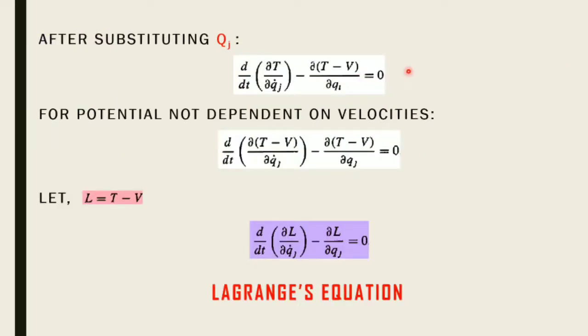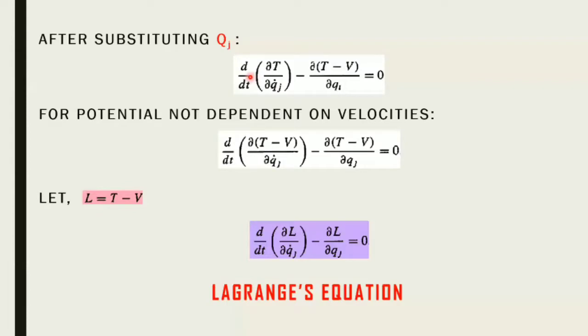Now, what's important is after you substitute this, you come to this form: d by dt of del T by del q dot j, minus del T, minus del V by del q j, equal to 0. But this is not very beautiful. The individual term on the left hand side doesn't look the same as this one. So we are going to manipulate it a little further and bring in a potential term. We already have a potential term.